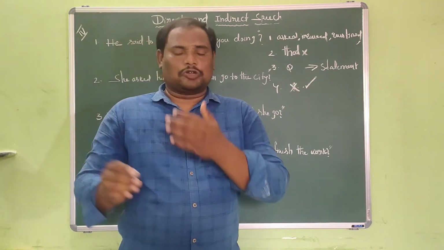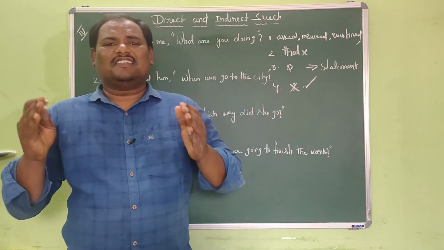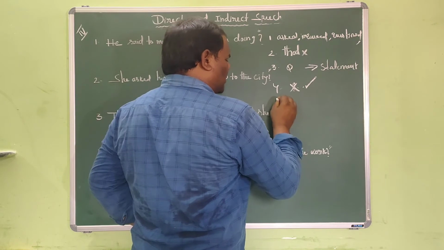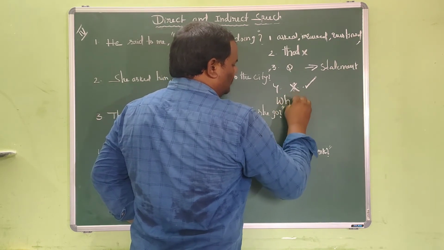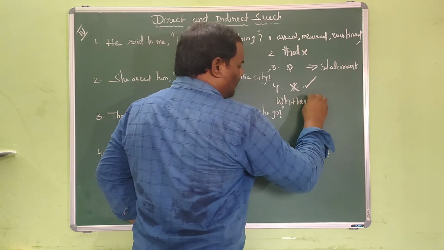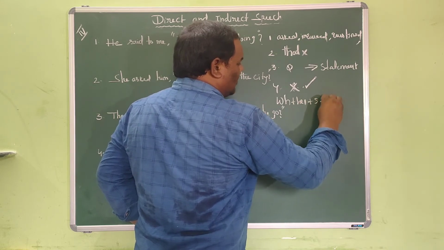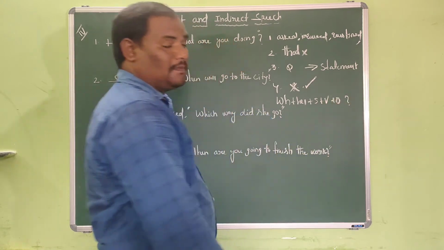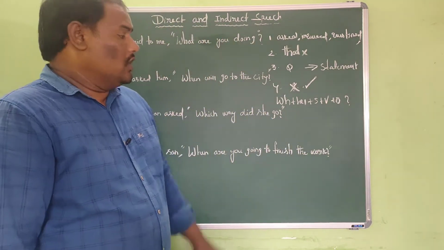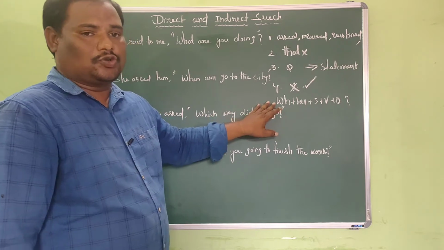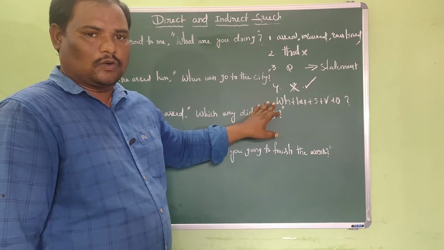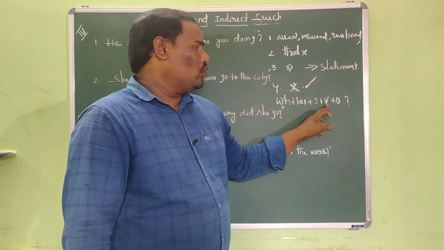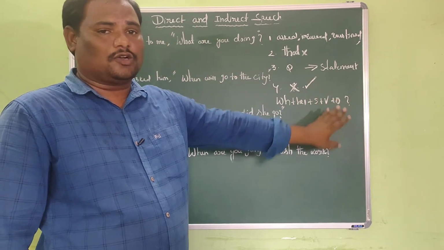Okay, dear friends, you may have a question. You may not know what the structure of a WH question is. Here I'll give that. The structure of a WH question will be WH plus helping verb plus subject plus main verb plus object, and last you can find the punctuation question mark. So this is the structure of a WH question. Any WH question takes this structure. What is that? WH plus helping verb plus subject plus verb plus object. At last we can place the question mark.